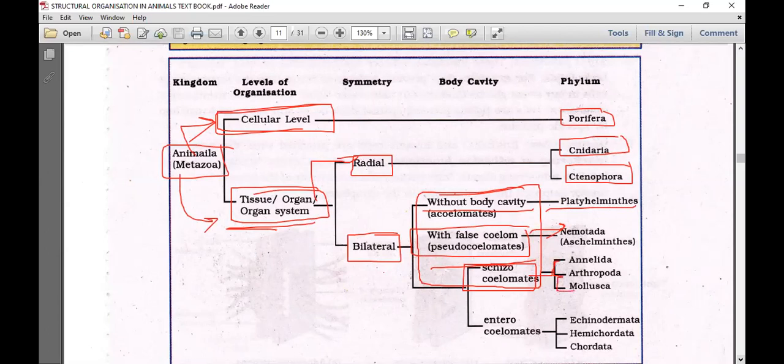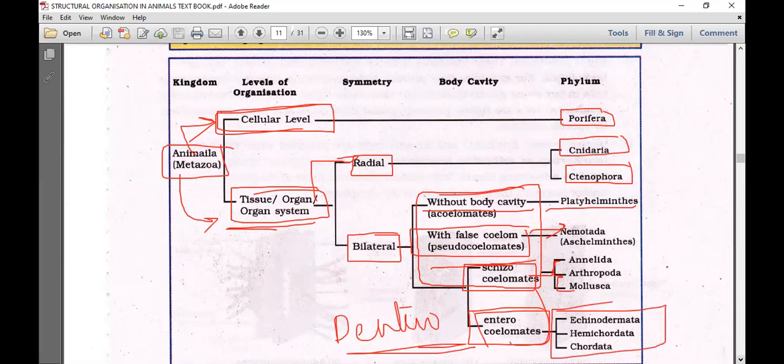Then the division deuterostomia has one subdivision, that is enterocoelomata, with true body cavity from the pouches of archenteron: Echinodermata, Hemichordata, and Chordata. So this is all about the coelom.